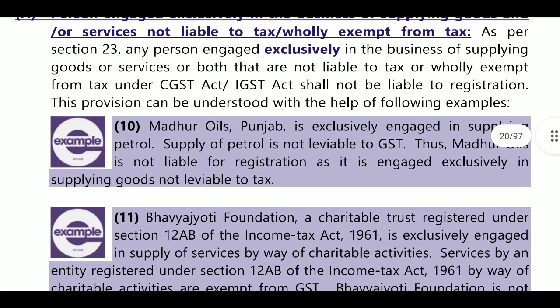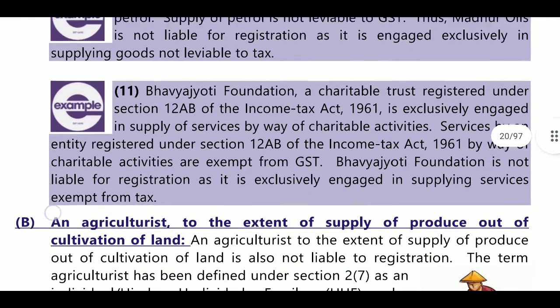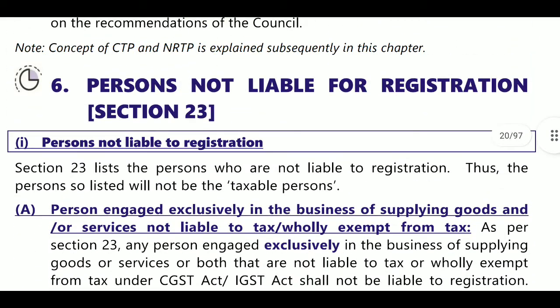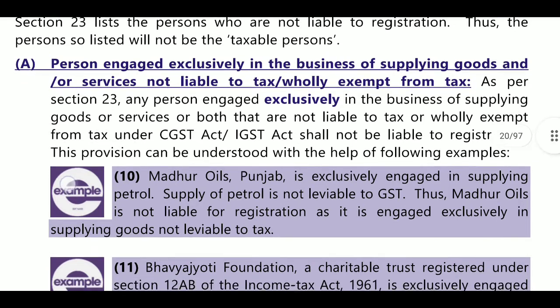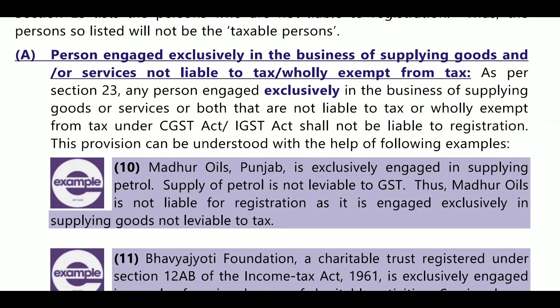Next, section 23, persons not liable for registration. Here there are some persons who are not required to get registration in GST. The first is a person engaged exclusively in the supply of goods, services, or both which is not liable to tax or which is exempted from tax.